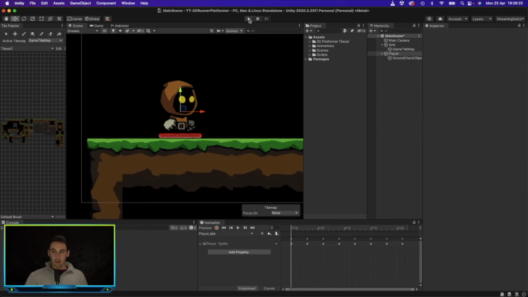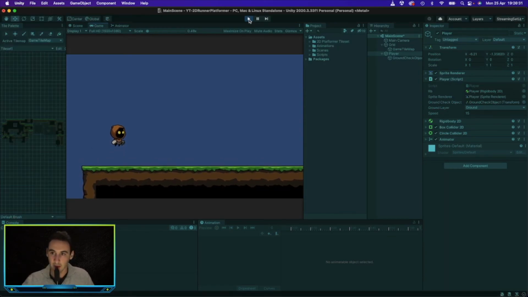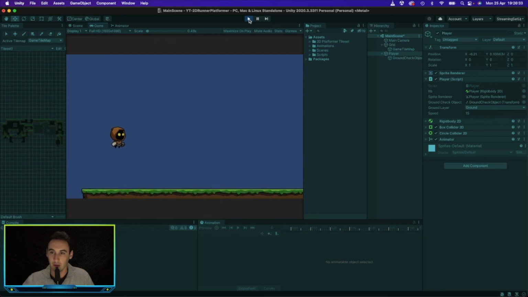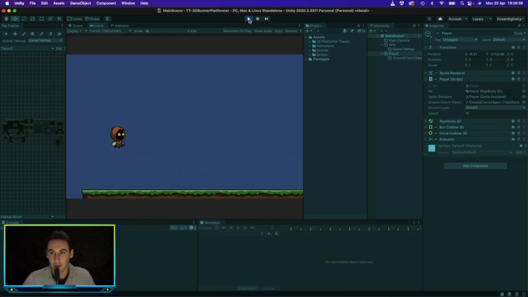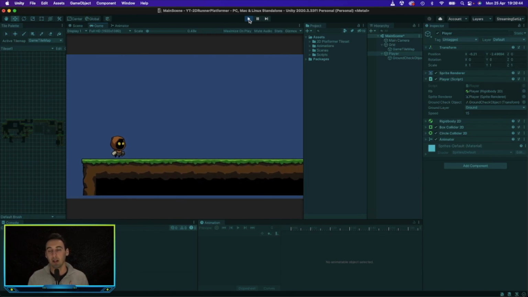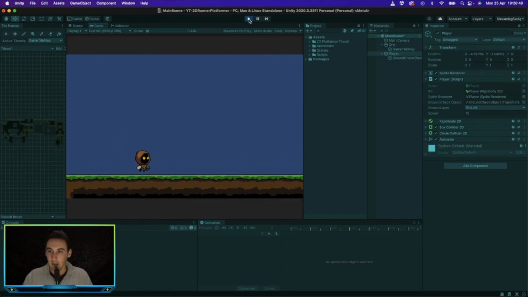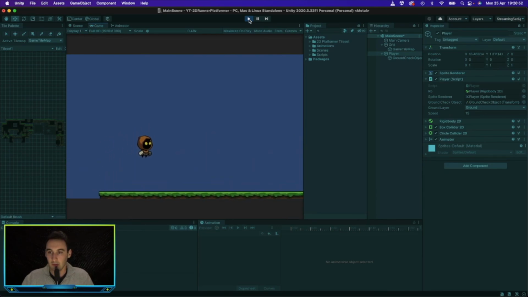So, like you saw, the jump force was a bit too much, but we changed it now. As soon as you jump, you can see you can no longer jump as many times as you want. But as soon as you hit the floor, it registers and is grounded is set to true, which then allows you to jump. So having done that, you see you can jump up and down, and things are working nicely.